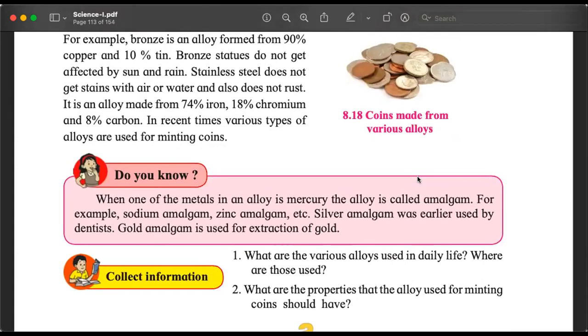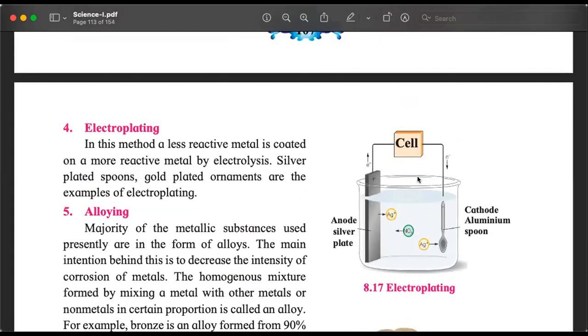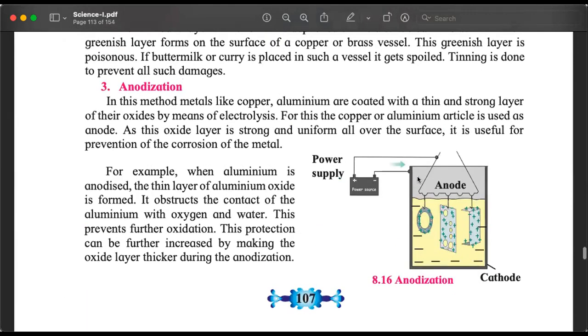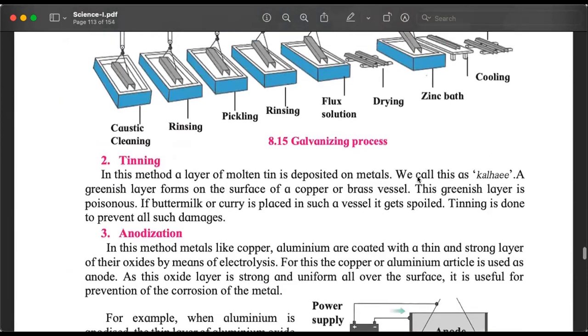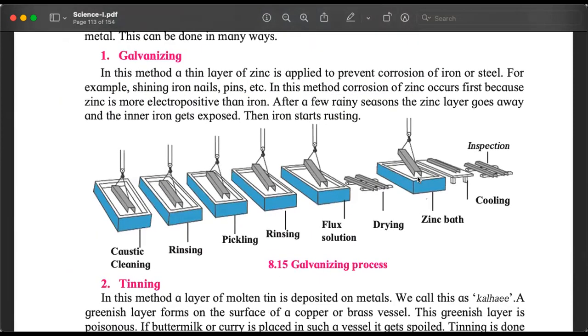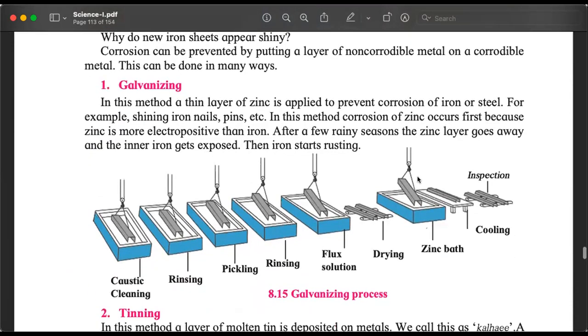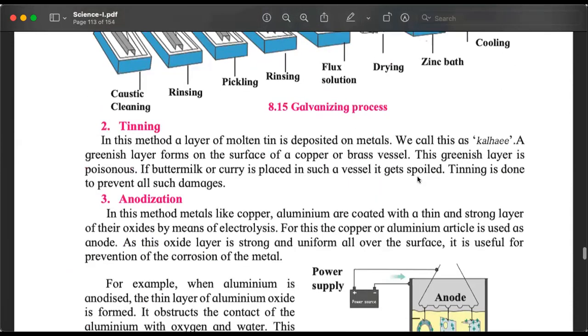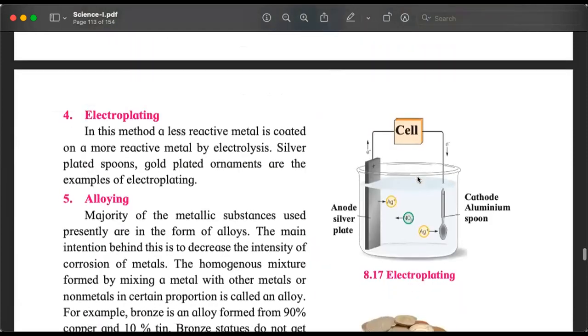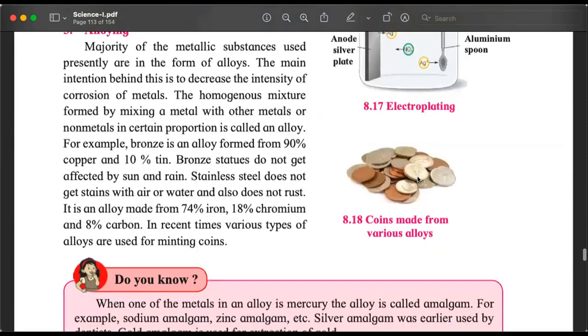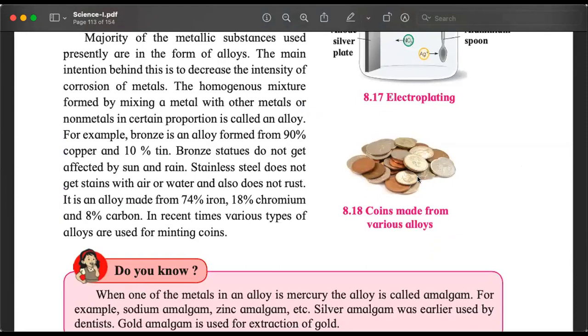So this part of the chapter talks about what is corrosion. We already know that corrosion is not good for the metal. And then we will understand what can we do to prevent or to avoid or to reduce corrosion. So we will study about many methods: galvanization, tinning, anodization, electroplating, alloying. A lot of more information, but not many questions, but very interesting part.